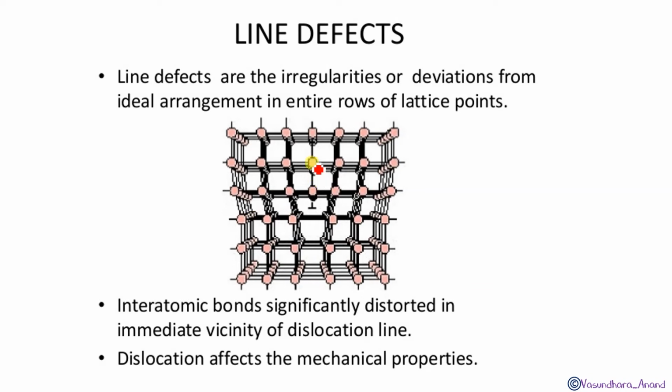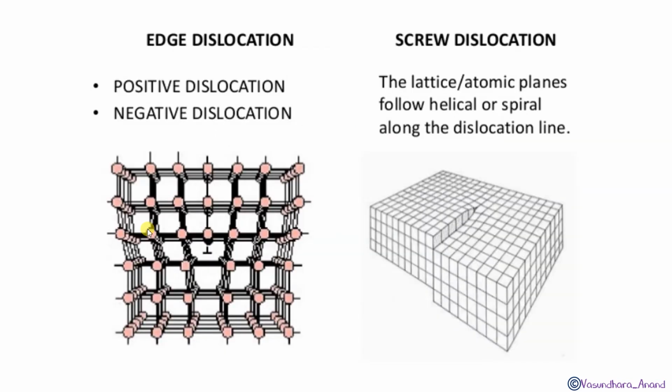See, you can see ये पूरा row यहाँ से dislocate, गायब हो चुका है. So that's why what happened? The shape of the crystal changes, isn't it? Interatomic bond significantly distorted in the immediate vicinity of dislocation line. जैसे ही यहाँ से गायब हुआ, ये क्या हो गया? Dislocate हो गया. Dislocation affects the mechanical properties. Obviously, इसकी structure जो है वो change हो जाएगी, तो mechanical properties is going to be changed due to this line defect. Yes. It is of two types, edge dislocation and screw dislocation.